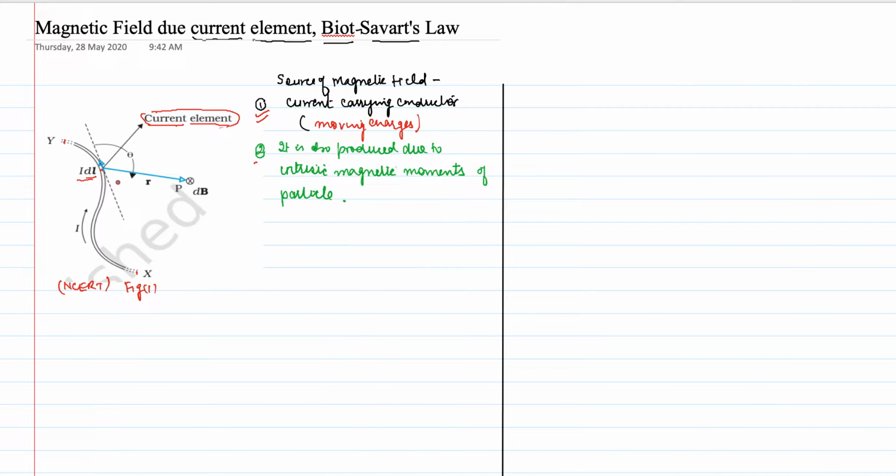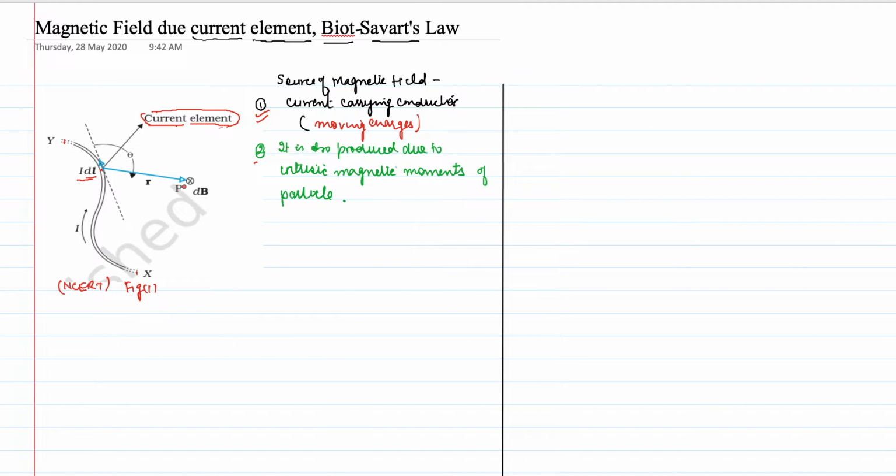Okay, so now as in Oersted's experiment, he suggested that if you have a current carrying wire, then there is a magnetic field around that wire.